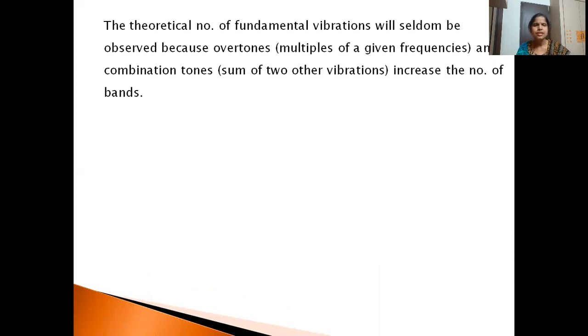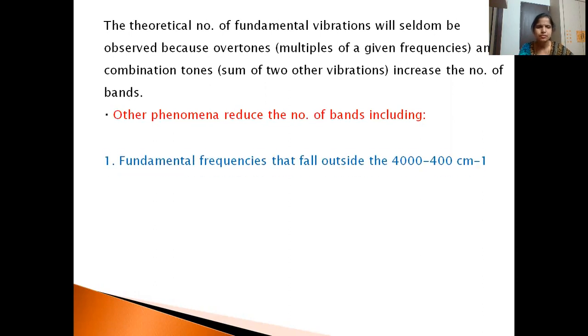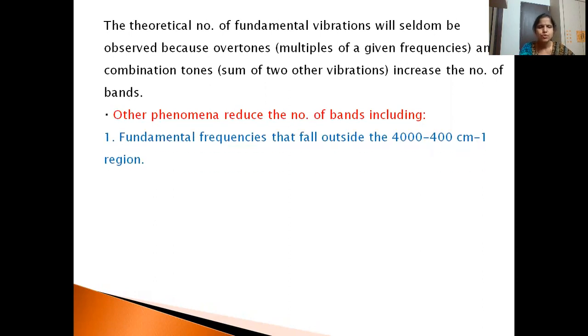Now here there are some bands which we do not see in the spectrum. What is the reason we are not able to see some bands, and sometimes we observe more bands? First, why do fewer bands appear? The first reason may be that the fundamental frequencies fall outside the 4000 to 400 centimeter inverse range.